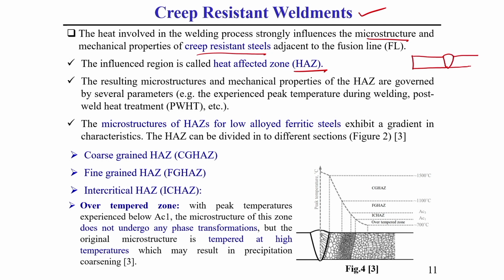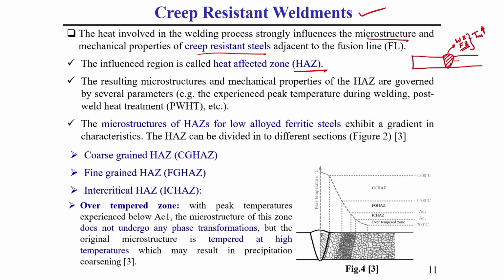Once we do the welding, this is called the weld zone, weld material zone, or you can say fusion zone. What does it mean? Fusion zone means here the temperature is equal to or above the melting point temperature. This you should keep in mind.